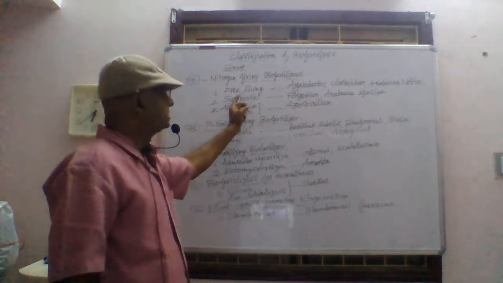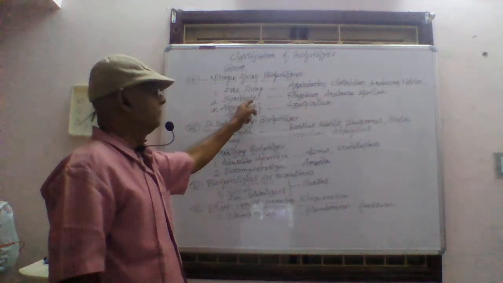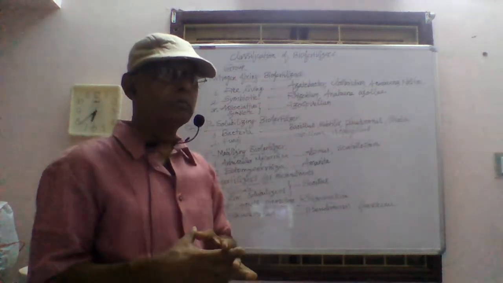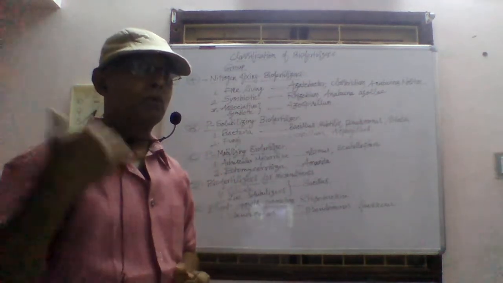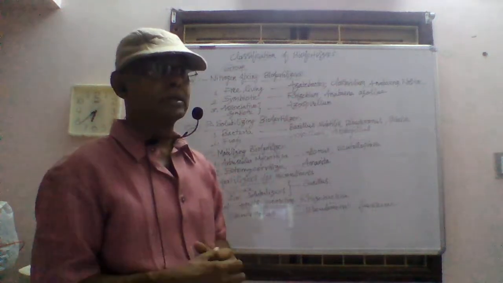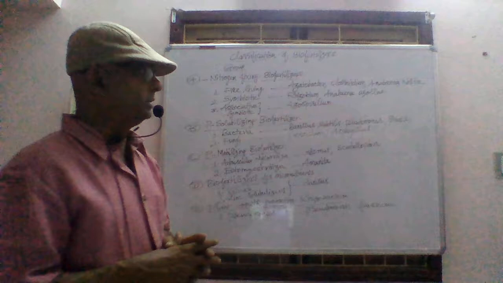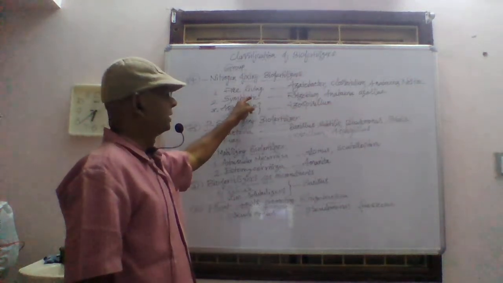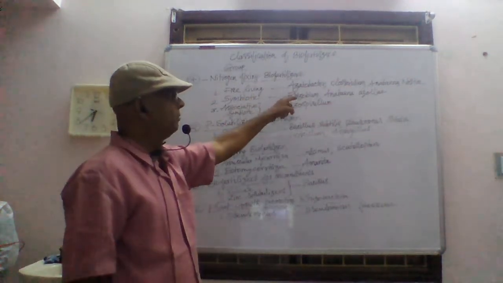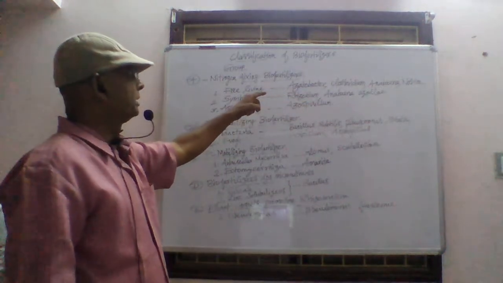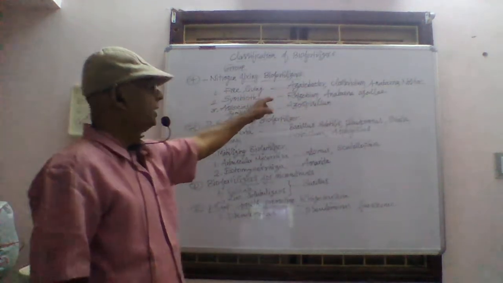Second one is symbiotic biofertilizer. Symbiotic means when any microorganism or any other organism is found associated with another organism and they are mutually benefited, that is symbiotic. Rhizobium and Anabaena azollae, these two are the symbiotic biofertilizers.